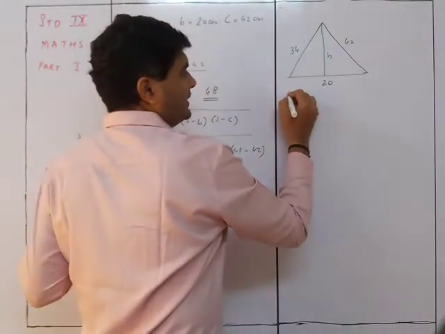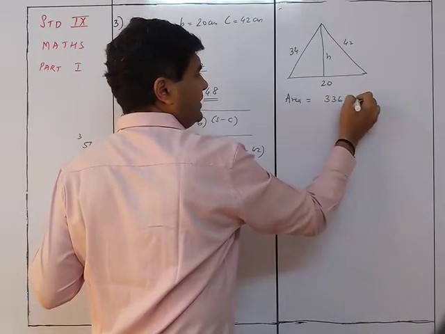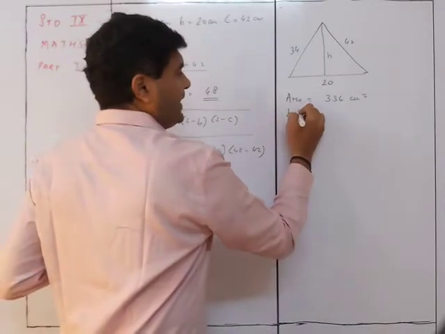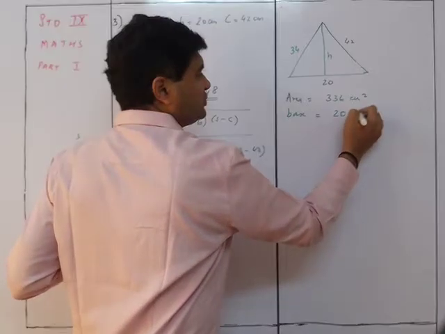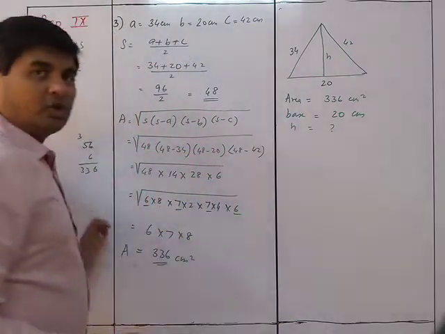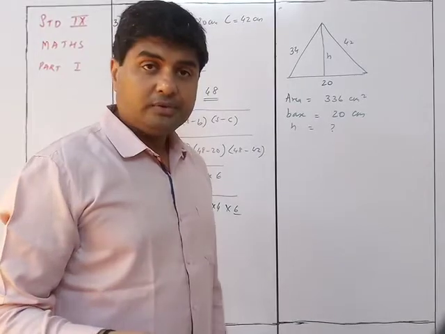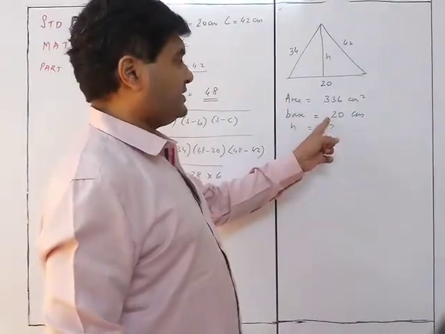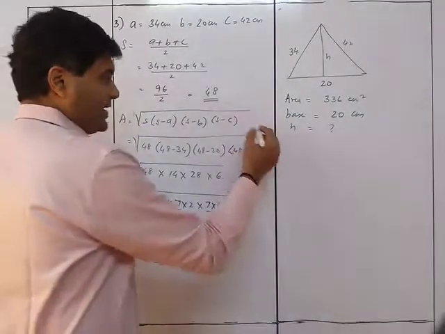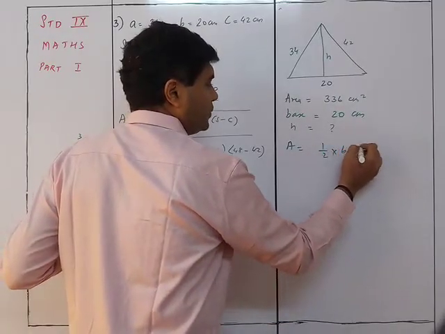So I know that area is equal to 336 centimeter square as per the answer over here. I know the base is equal to the shortest side, that is 20 centimeters. I need to find out the height because altitude is nothing but the height of the triangle. Corresponding to the smallest base 20, what is the height I need to find out? Area is equal to half into base into height.